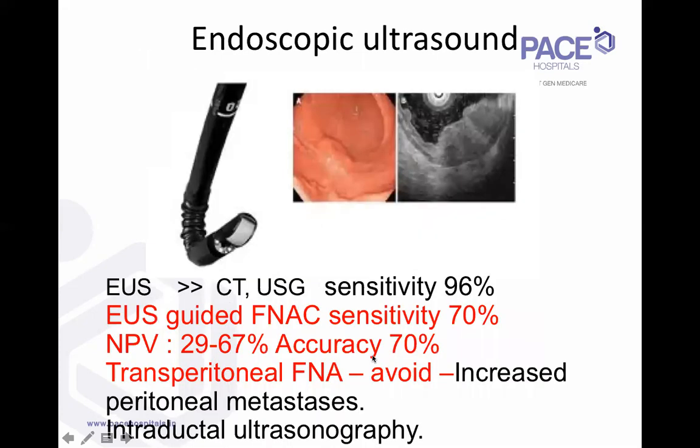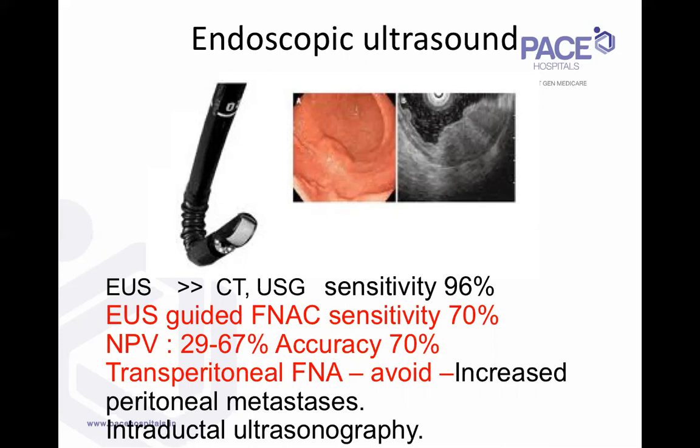So once you have the basic information of hilar cholangiocarcinoma, you've done your CT scan to assess the operability, and the MRCP to get a cholangiographic picture of the type of tumor it is. What next can you use for staging? Definitely EUS, endoscopic ultrasound, is a fairly good investigation. EUS definitely to detect the mass. It's better than the CT and ultrasound with a pretty high sensitivity. It helps you assess things like the local arterial involvement and the portal vein involvement.